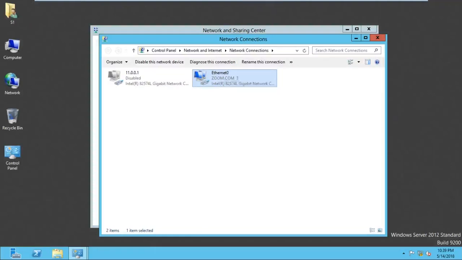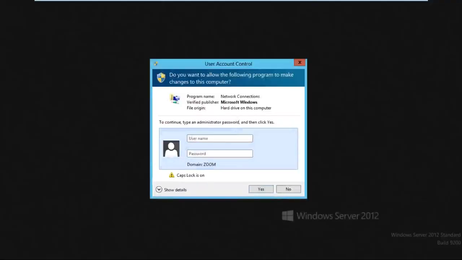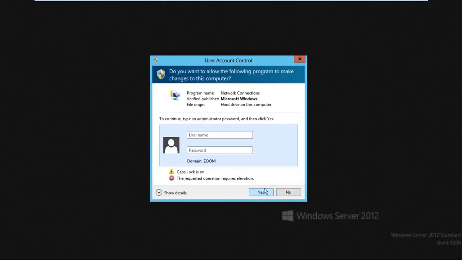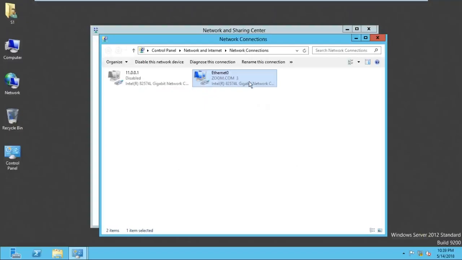Once you click disable, it is asking, sir, who are you, sir? You are not administrator. Type your name and password. So type the name S1, password is blank. Will it accept? No. Type one more time, S1 and password. No, it's not accepting. So it means you're not having permission to disable the NIC card. On this item, the user is having what permission? Allow or deny? Permission is denied.